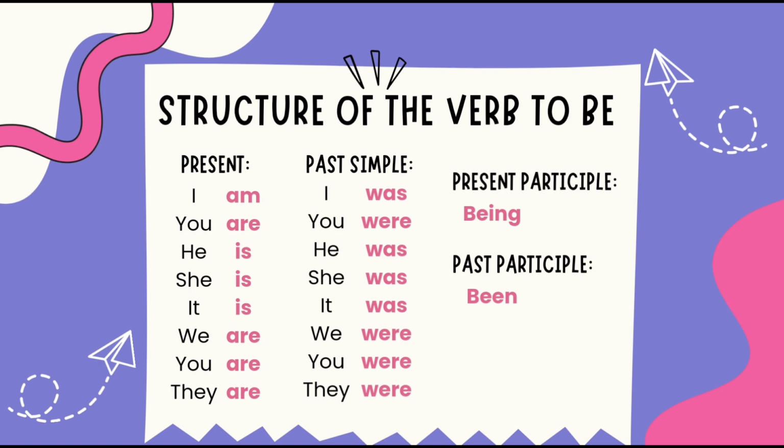To form the past, the verb to be has two forms. Was for first person singular, I was. Was for third person singular, he was, she was, it was. Were for second person singular and plural, you were. First person plural, we were. Third person plural, they were. The present participle of the verb to be is being. The past participle of the verb to be is been.